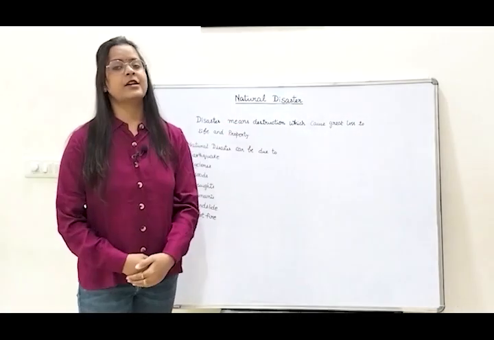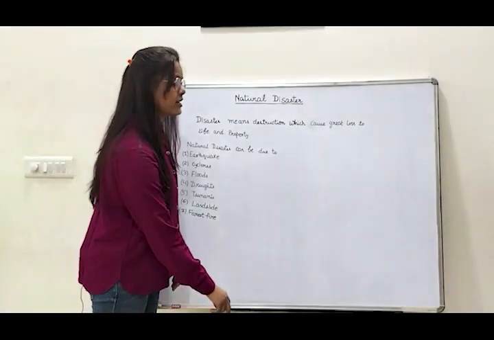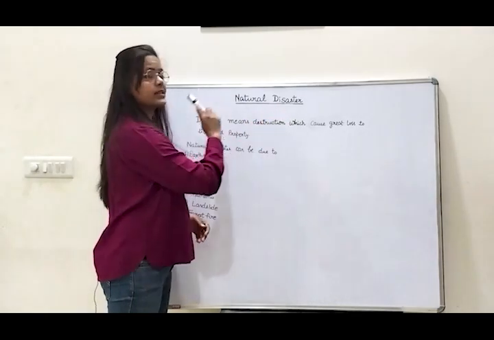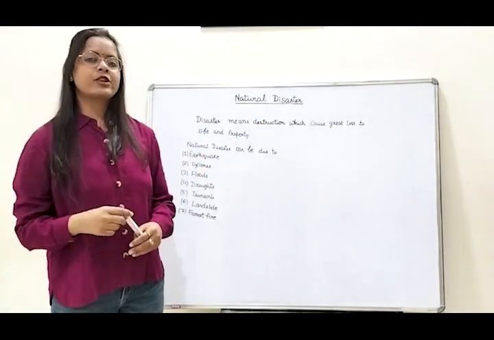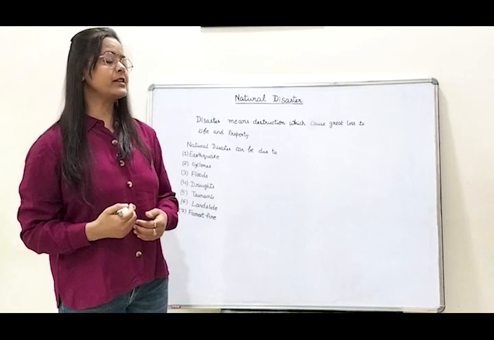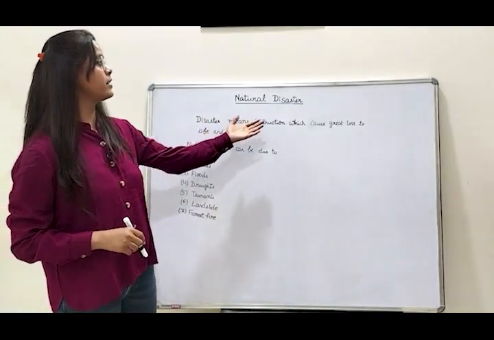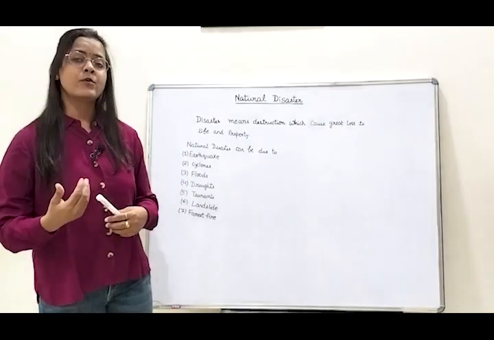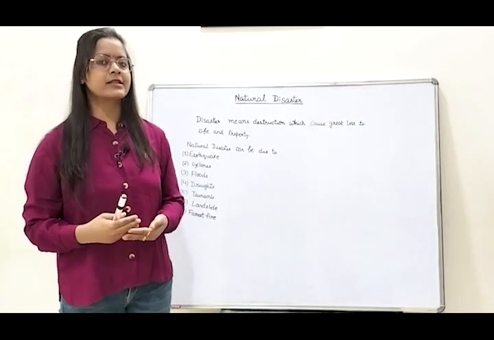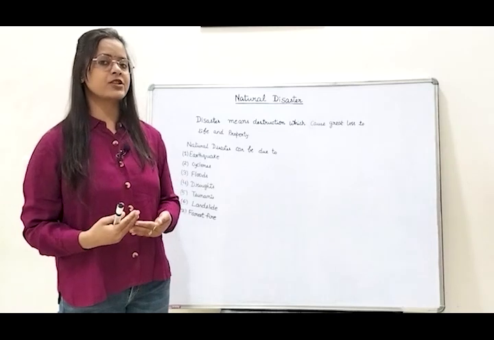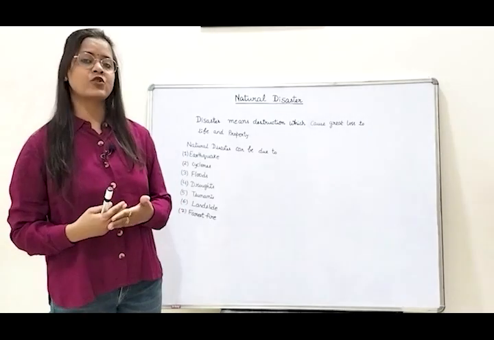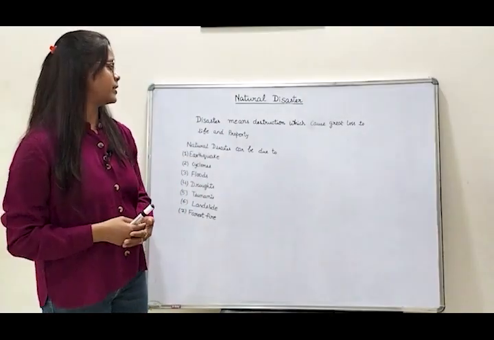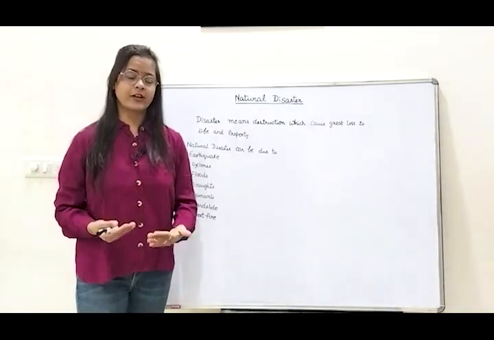Natural disaster has two different words. First is natural and second one is disaster. So first let us know what the word disaster means. Disaster means the destruction which may cause loss to the life and the property. And when this loss or destruction is done by the nature, then it is called a natural disaster. This natural disaster can happen due to various reasons.